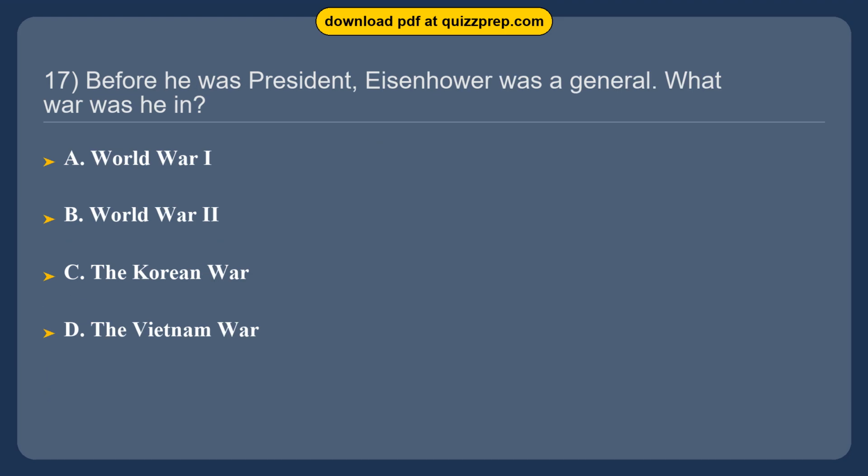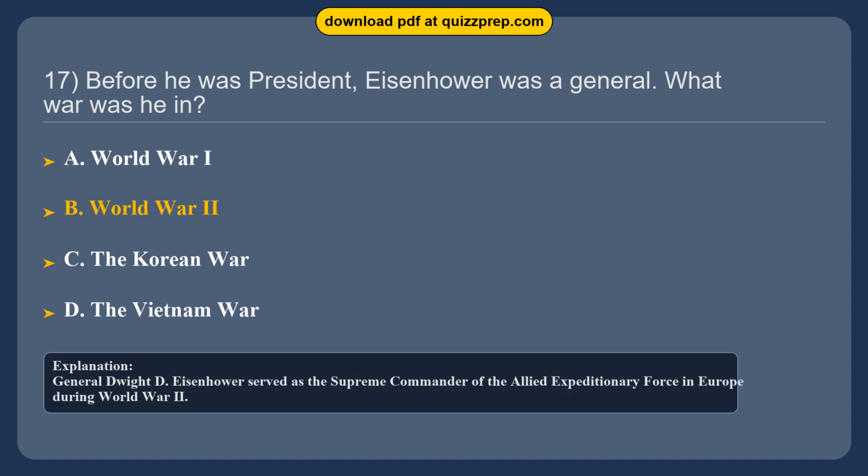Question 17. Before he was president, Eisenhower was a general. What war was he in? Option A, World War I. Option B, World War II. Option C, the Korean War. Option D, the Vietnam War. The correct answer is option B, World War II. General Dwight D. Eisenhower served as the supreme commander of the Allied Expeditionary Force in Europe during World War II.